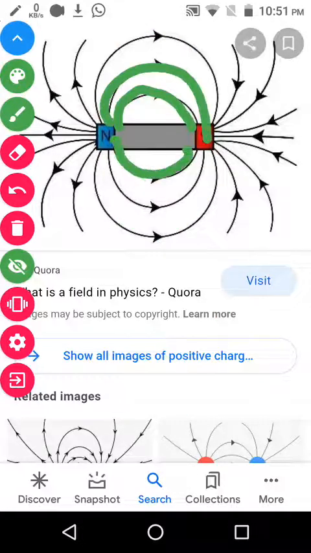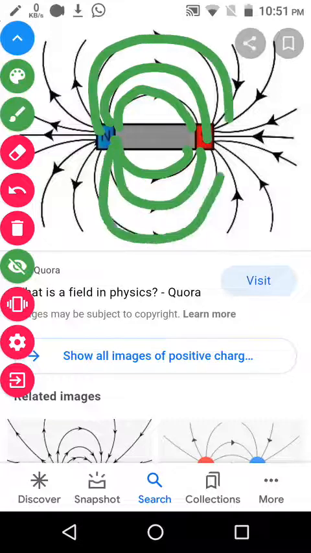This point you have to remember very carefully. Proton has the positive charge, electron has the negative charge. They are opposite to each other, so there is a force of attraction between them. Unlike charges attract each other, and like charges repel each other.